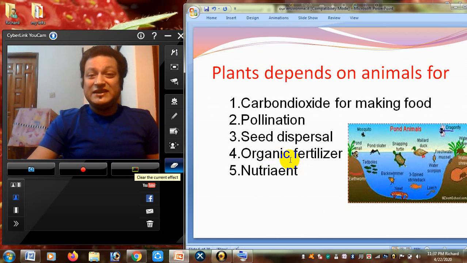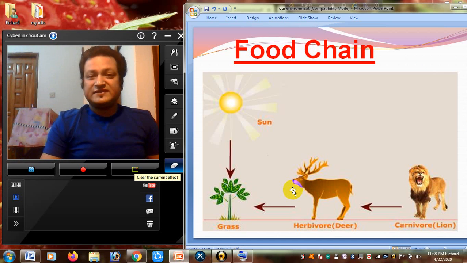Yes, it is inorganic fertilizer or chemical fertilizer. The fertilizer we get from chemicals is called chemical fertilizer or inorganic fertilizer. And nutrient means the substances, micro vitamins and minerals, essential for our proper health or good health. That's called nutrient. So we'll see the next slide.